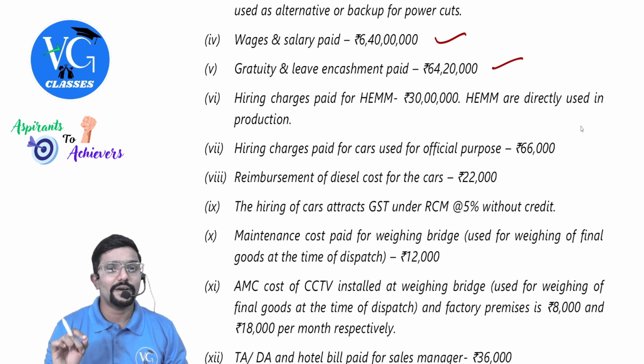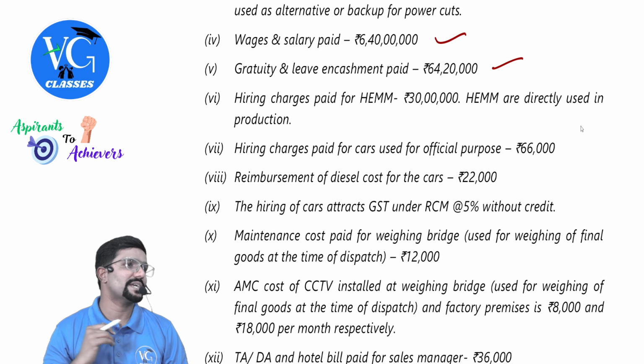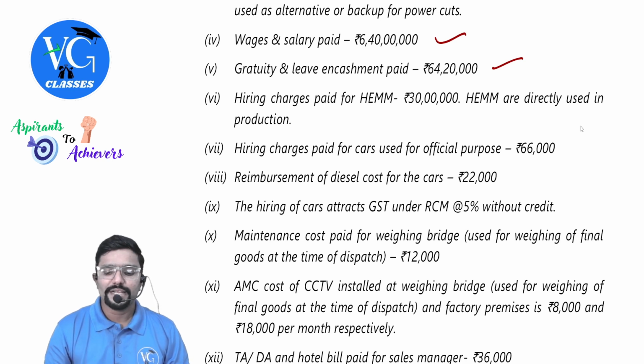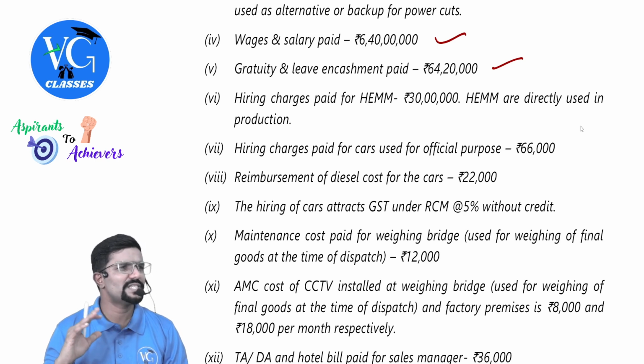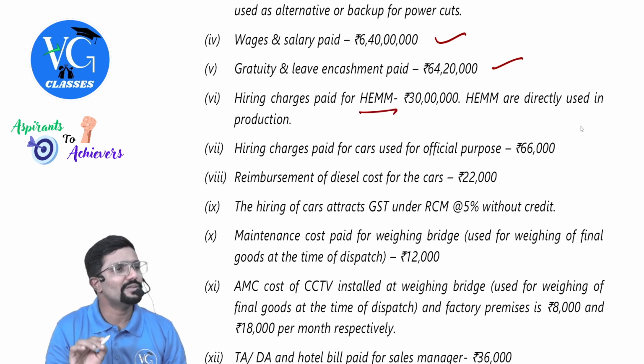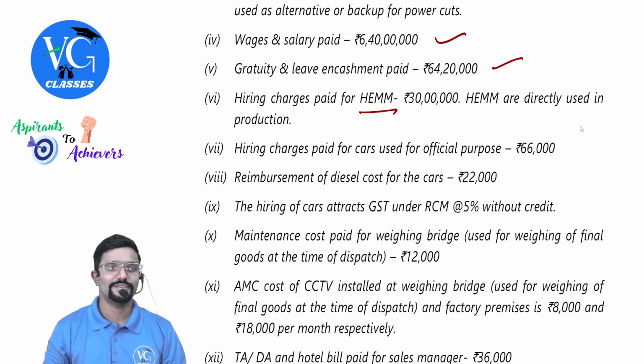Hiring charges paid for HEMM 30 lakh. HEMM are directly used in production, guys. This is like heavy earth moving machines, which is used in the field of construction or maybe mining. This machine is used in production.